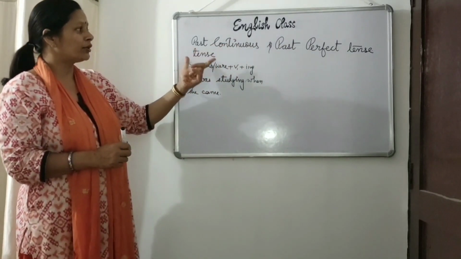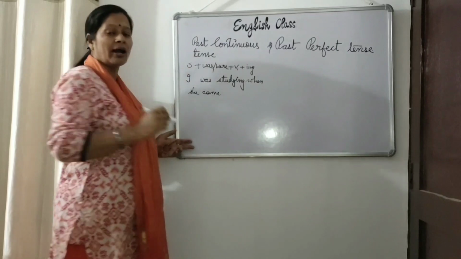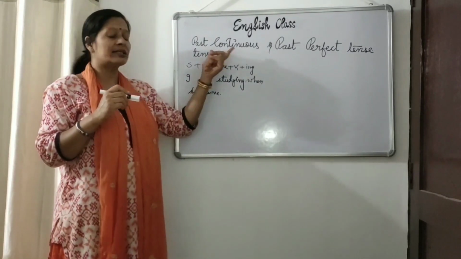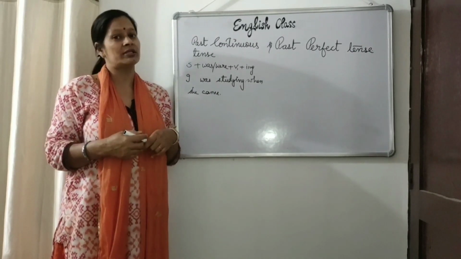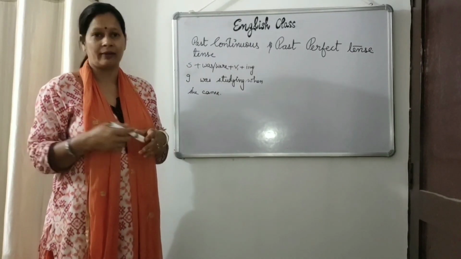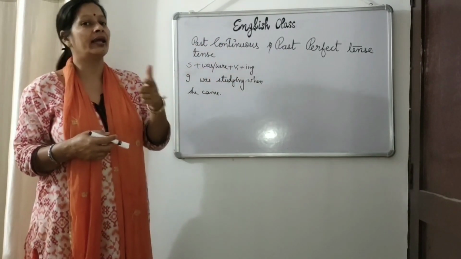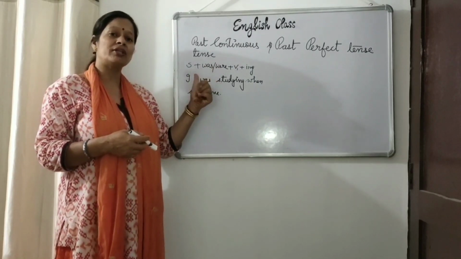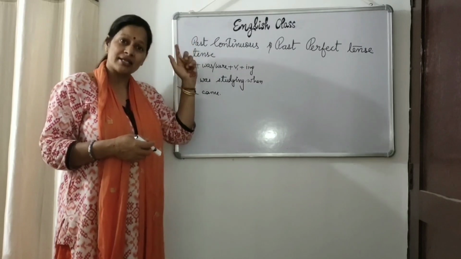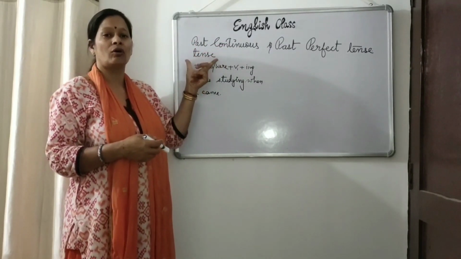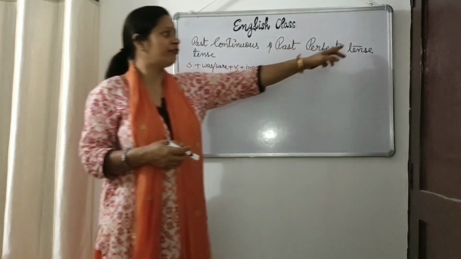Okay, so past continuous tense, and one thing which I want to tell you, for the continuous tenses you have to remember always the sentences which end with raha. In present continuous we will say raha hai, rahe hain, and in past continuous we will say raha tha, rahe the. So the work which I was doing at the particular time yesterday, there we use past continuous tense. Okay. Now next is past perfect tense.